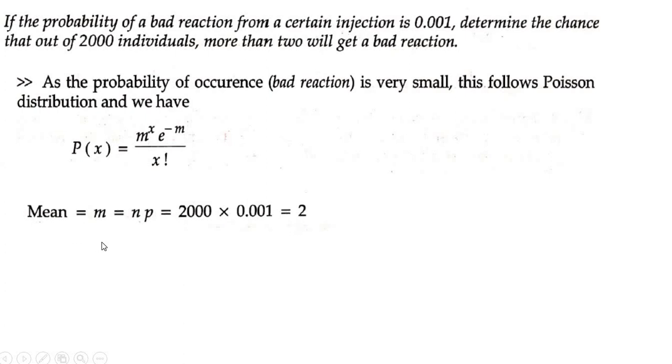Okay, so after calculating m, substitute it in P of x. You get 2 to the power x into e to the power minus 2 by x factorial. What we need to find here is P of x greater than 2, right? We need to calculate the chance that out of 2000 individuals, more than 2 will get a bad reaction. More than 2 means P of x greater than 2, which is equal to 1 minus... greater than 2 means it is up to 2000. So you would have to find P of 3, P of 4, P of 5, P of 6 up to P of 2000.